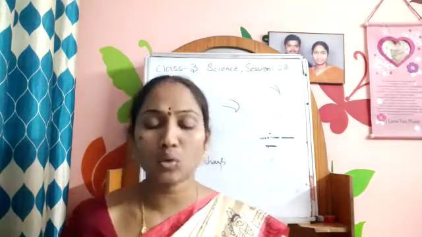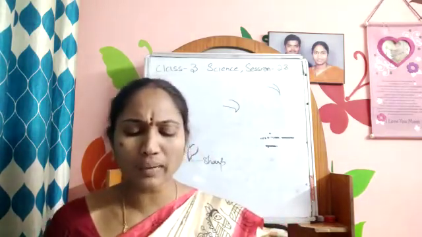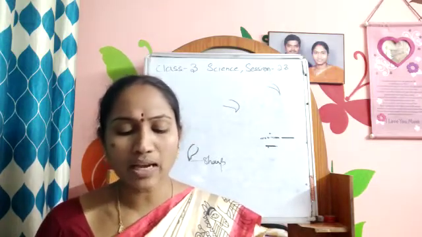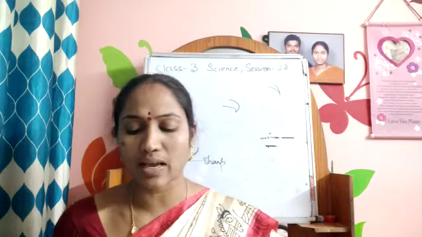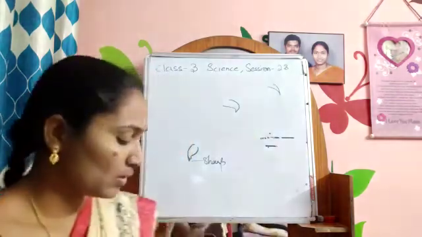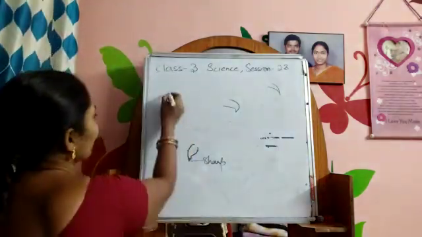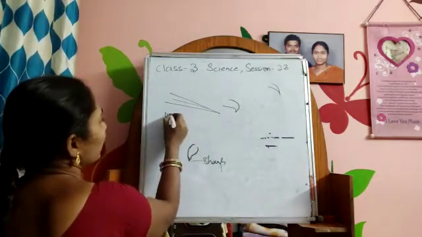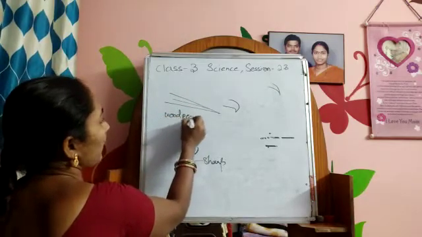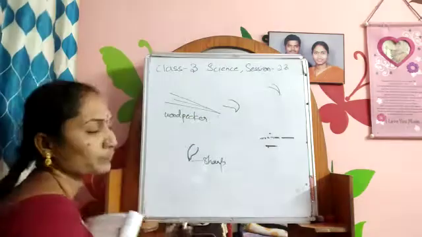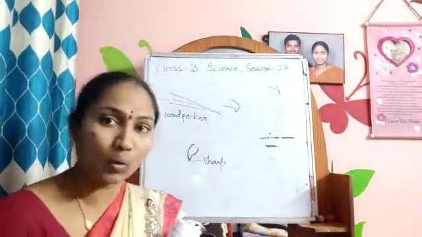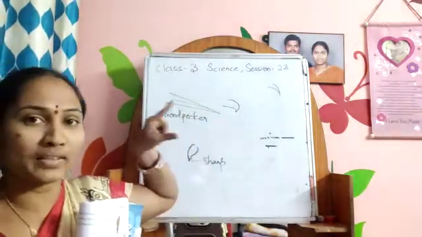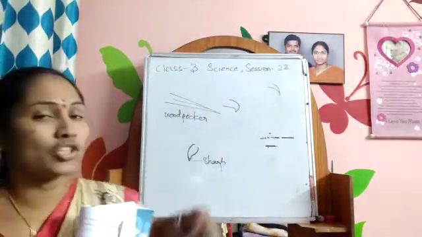Next one is the woodpecker. A woodpecker has a sharp pointed beak which helps it to make holes in the trunks of trees and pick up insects for its food. This is a woodpecker beak. Woodpecker. This is a bird, a bird which is called a woodpecker. See how pointed it is. It is pointed and sharp.